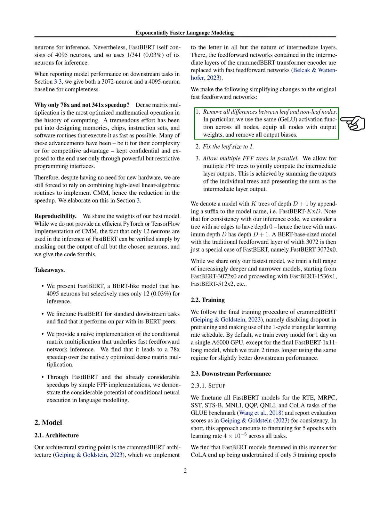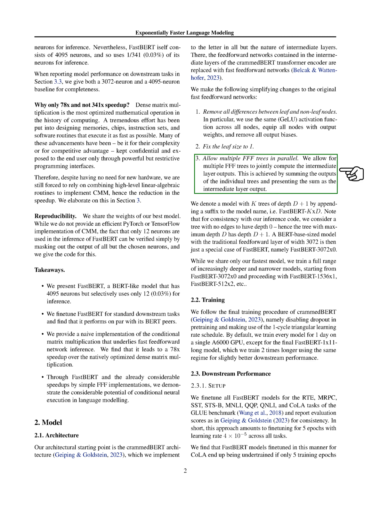First, we've removed any differences between leaf and non-leaf nodes. This means we use the same activation function for all nodes. All nodes have output weights, and we've removed all output biases. Second, we've set the leaf size to 1. Third, we've allowed for multiple fast feedforward networks to work together to compute the intermediate layer outputs.